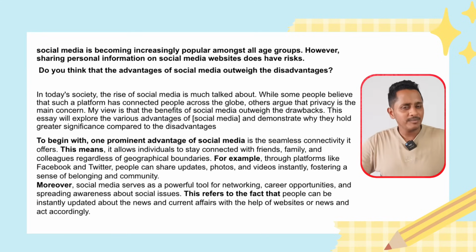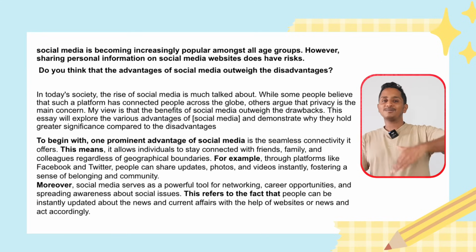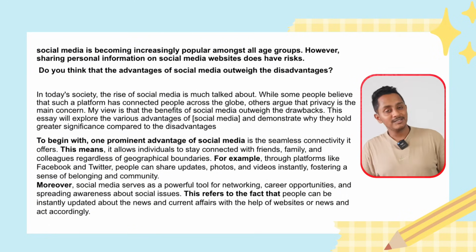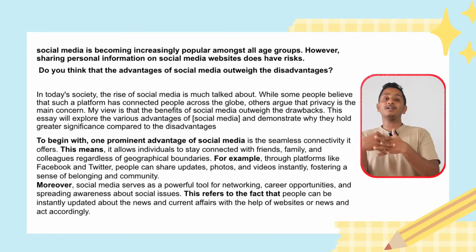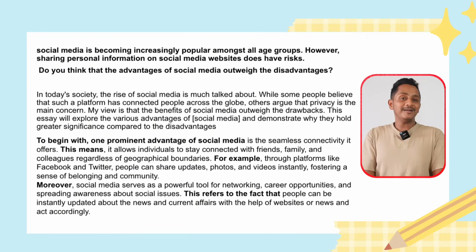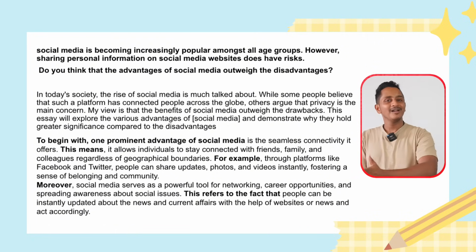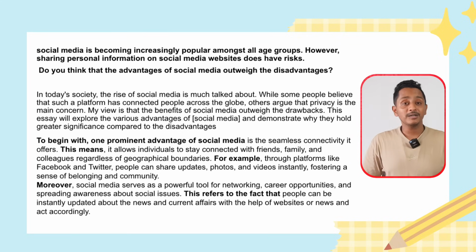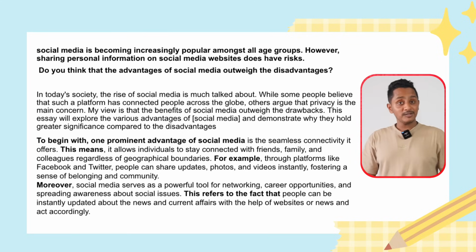Do you have an example? For instance, through platforms like Skype, Zoom, Facebook, Twitter and Instagram, people can share updates, photos and videos instantly, fostering a sense of belonging in the community. If you have more advantages in your mind, write a little more. Continue. Otherwise not needed. Moreover, social media serves as a powerful tool for networking, career opportunities and spreading awareness about